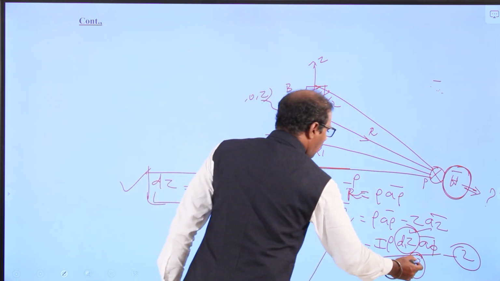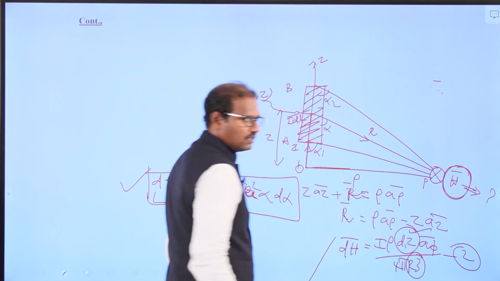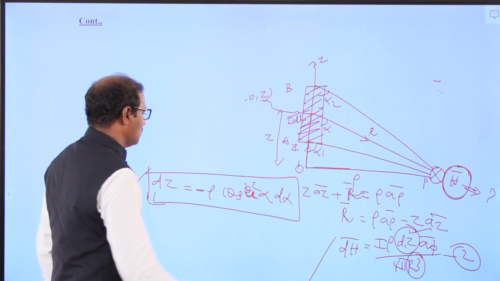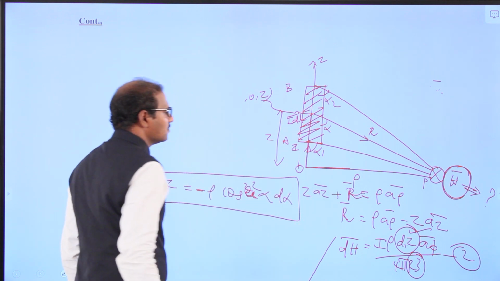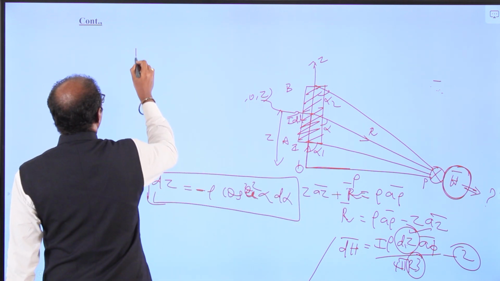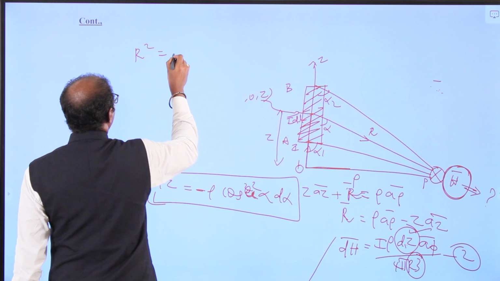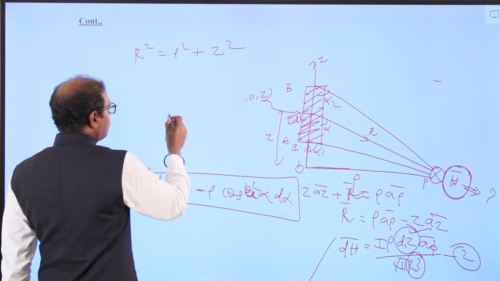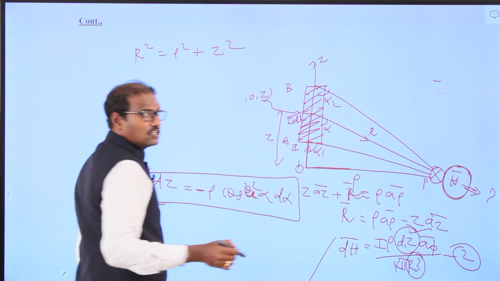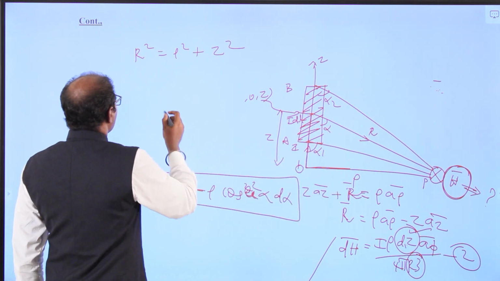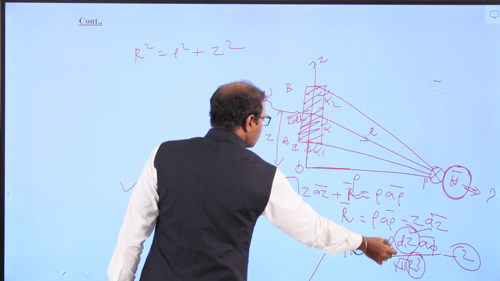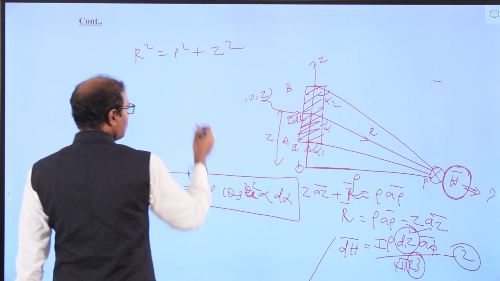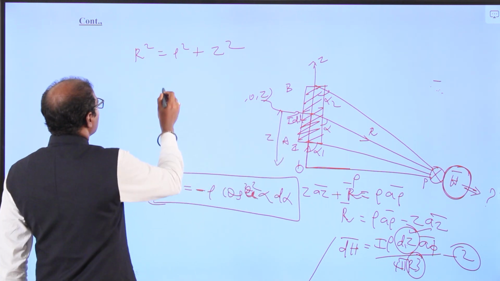Now we go for the r value; substituting r cube over there, we will get the magnetic field intensity H. We can write r squared equal to rho squared plus z squared, and we already derived the z value previously.